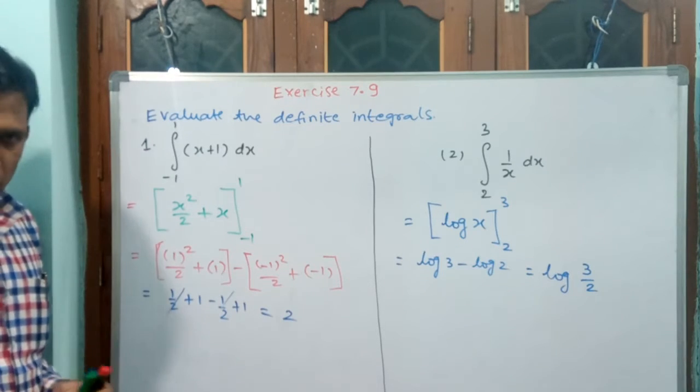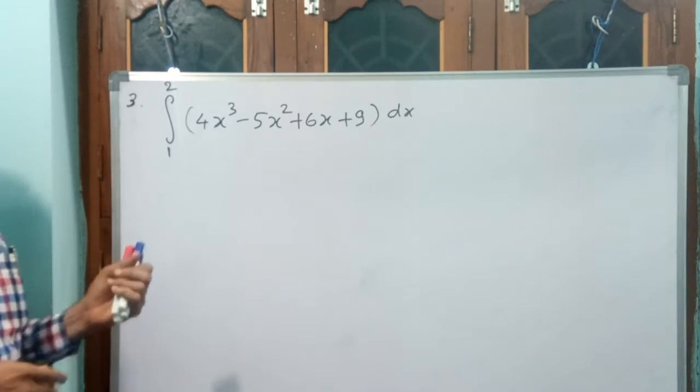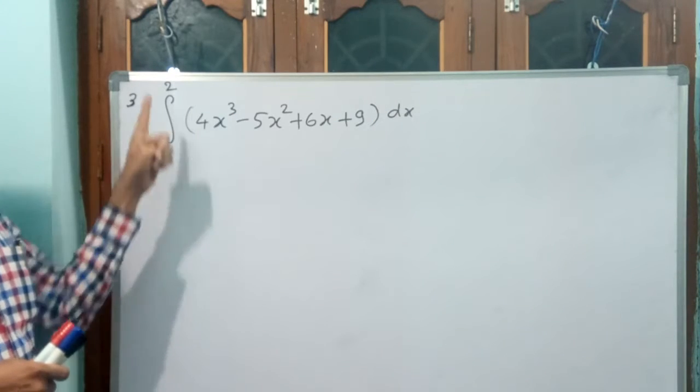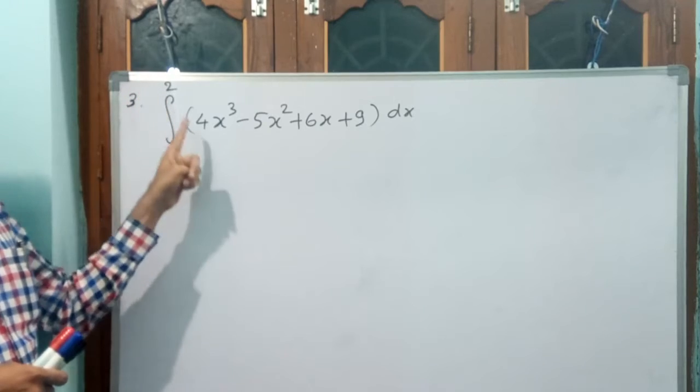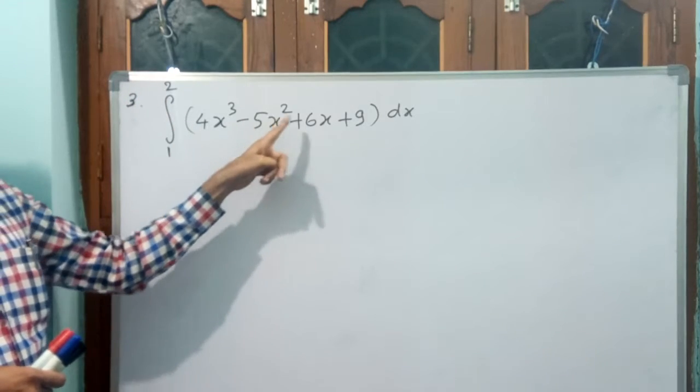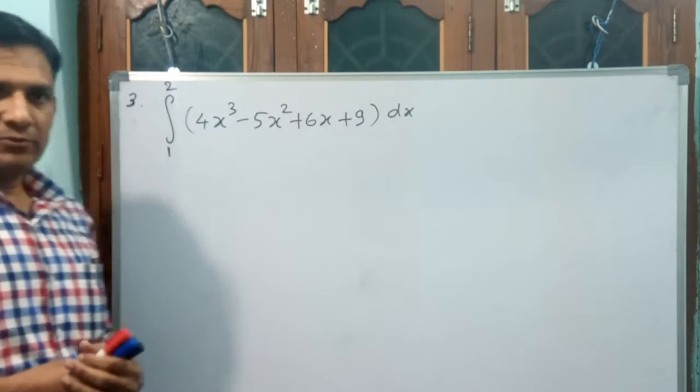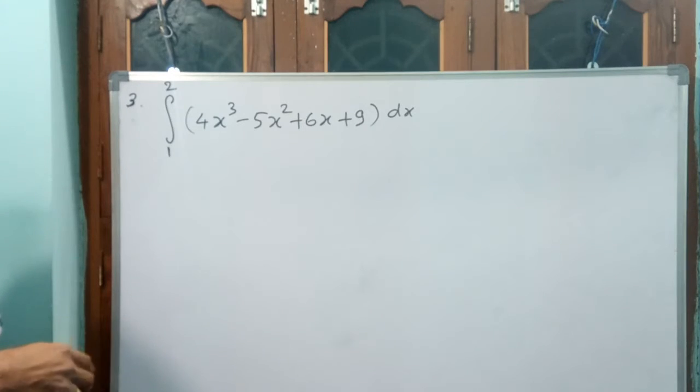Let us go for the third and fourth question. Okay. Let us go for the third question. You see what they have given. Integral 1 to 2, 4x cube minus 5x square plus 6x plus 9 dx. Okay. This is an integral. See how I am doing.